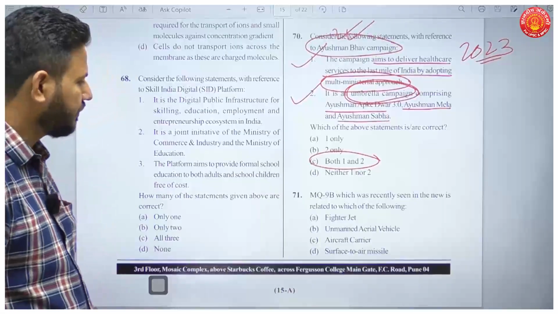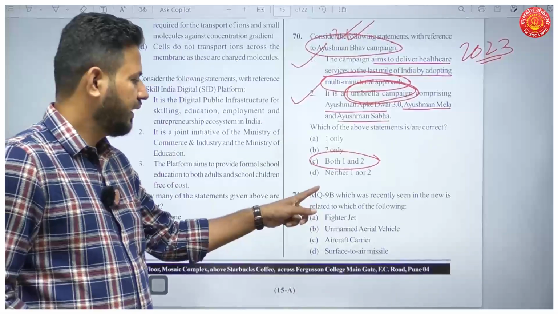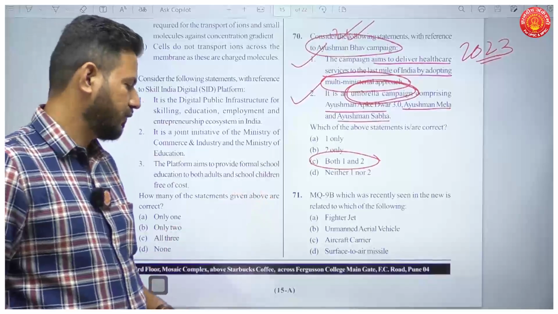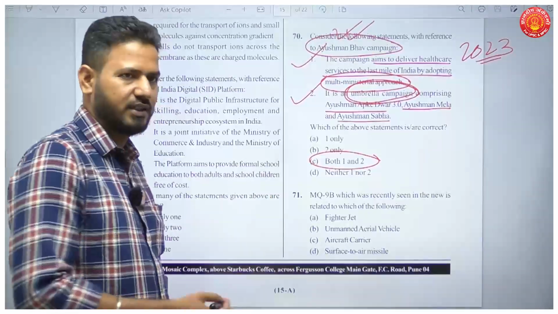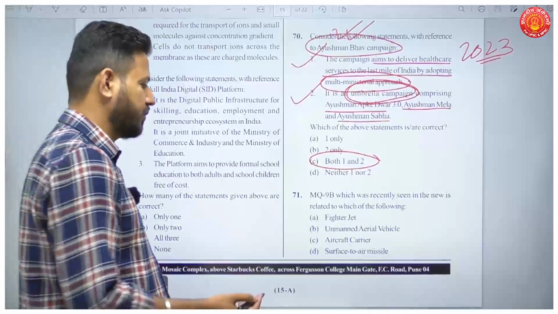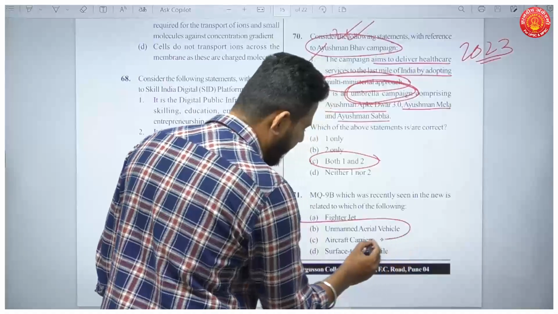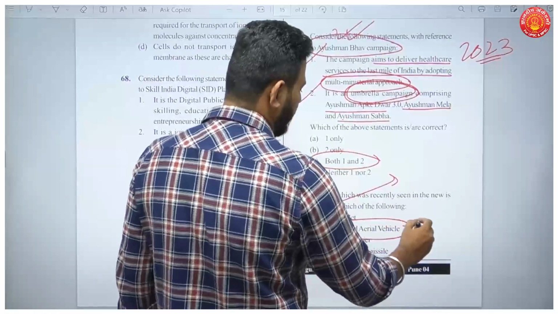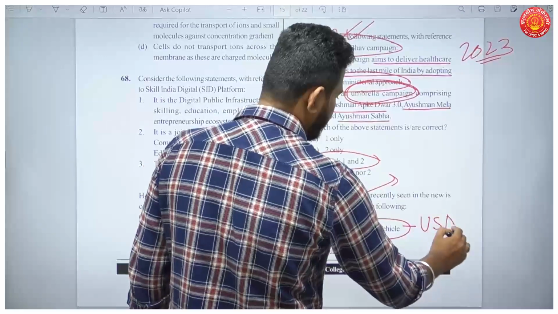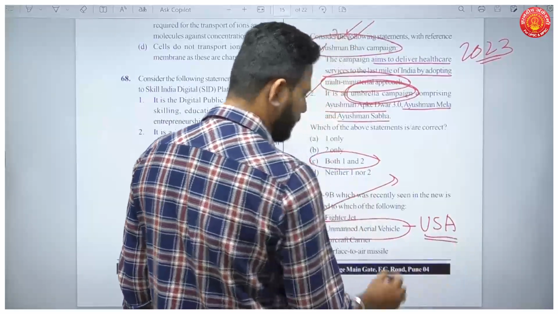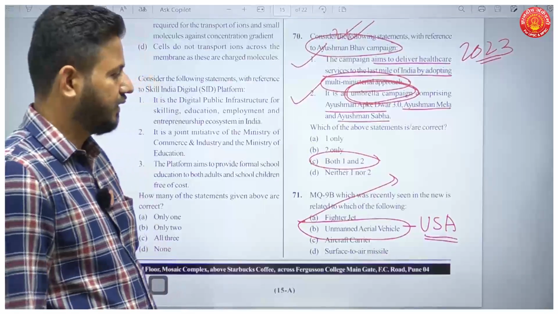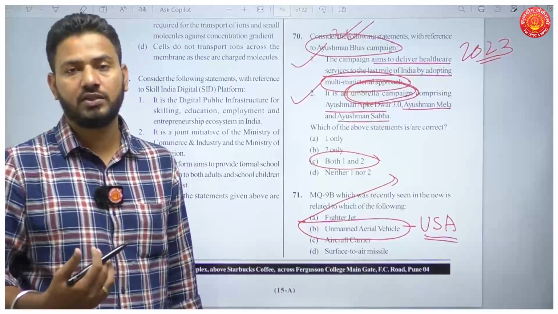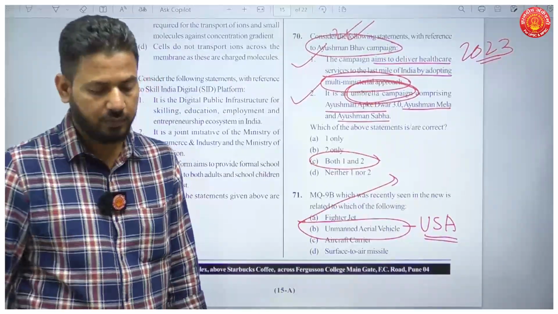Okay. Then question number 71. MQ9B, which was recently seen in the news, is related to which of the following? So in such questions, there is no point in discussing the options. It is a type of unmanned aerial vehicle, okay, which was in news recently because India has given permission to acquire these drones from USA, and these are capable of firing missiles, anti-ship missiles or anti-tank missiles from air.